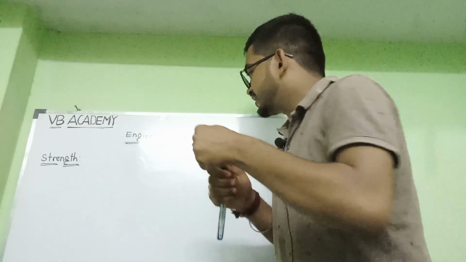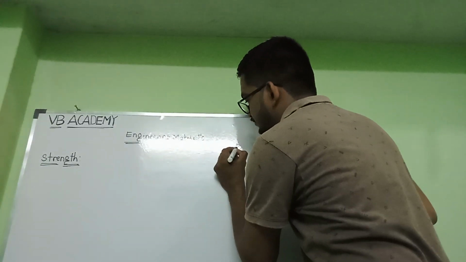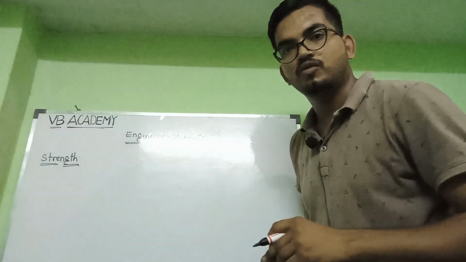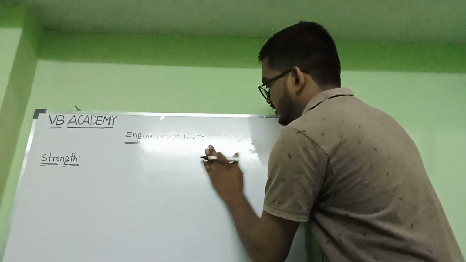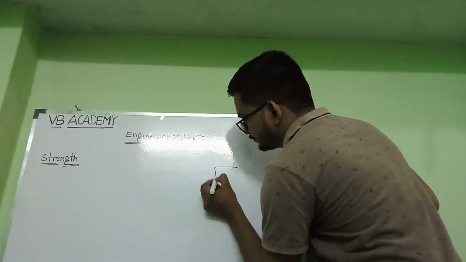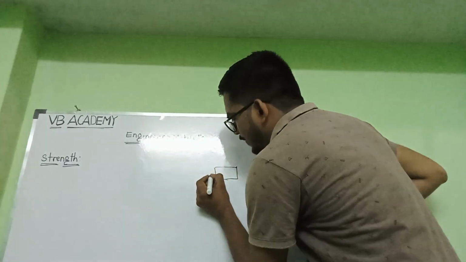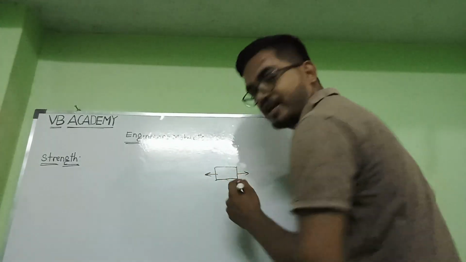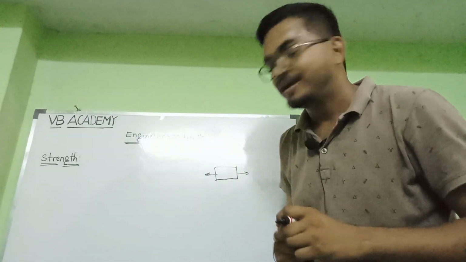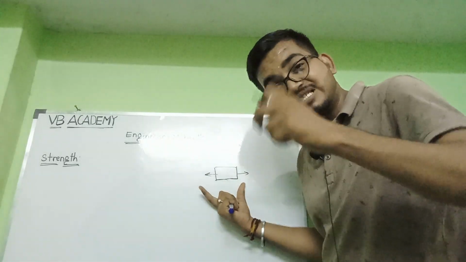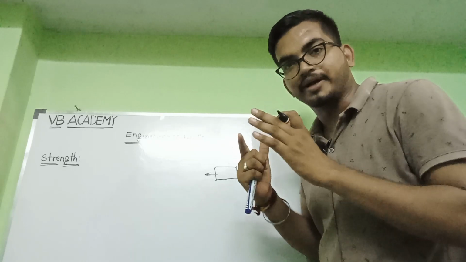Say this is the body. Whenever I apply the tensile force on this body, this body will resist the force up to one point.